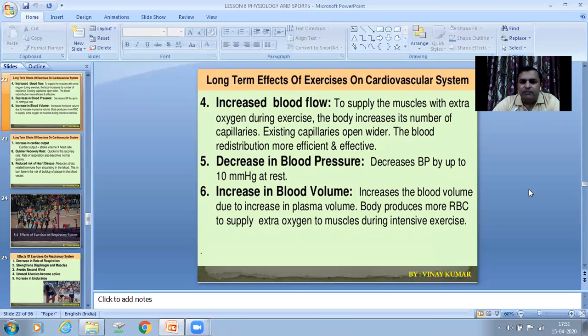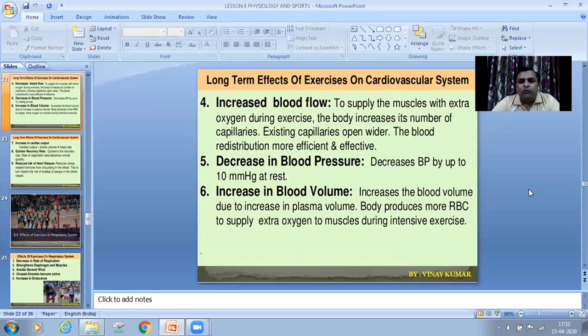Next is a decrease in blood pressure. Obviously, when any individual performs exercises, his or her blood pressure decreases or goes down. It is approximately 10 mmHg at rest. Suppose your blood pressure is 120/80. If you perform exercises for a longer duration or for many years, your blood pressure may become 110 over 75 or 70 mmHg at rest position.